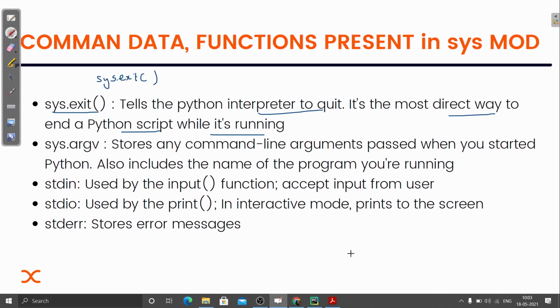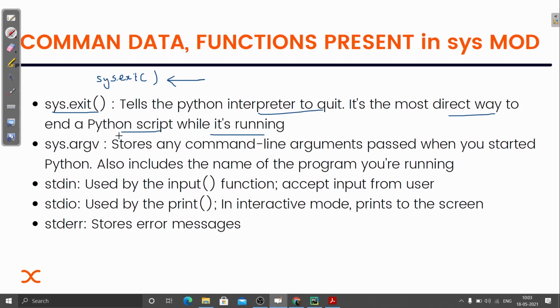But what happens as soon as the interpreter sees this command is that it will actually stop. After that it will not execute the rest of the code. So that's the use of this sys.exit, this exit function. It will actually stop it.